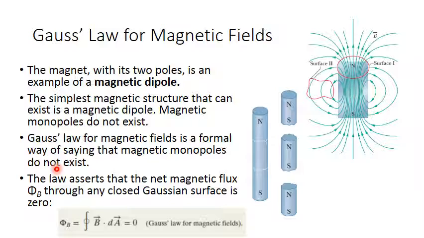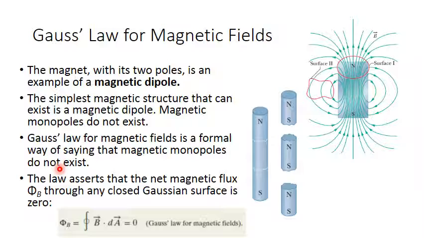How come? In the electric field, Gauss law states that the integration of the electric field over a closed surface equals the charge inside this surface over epsilon naught.